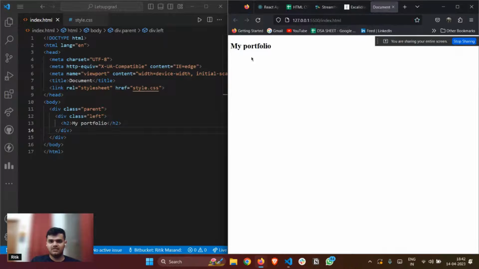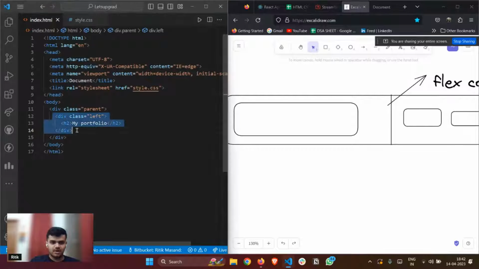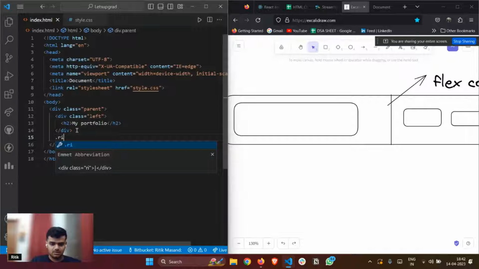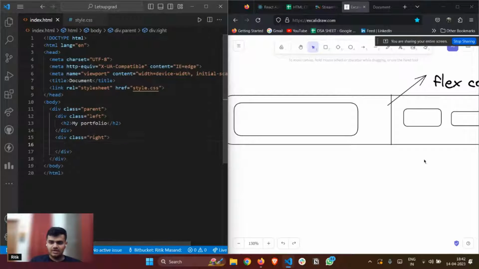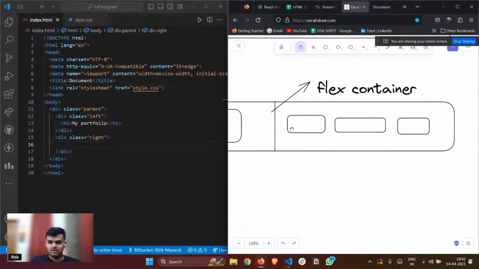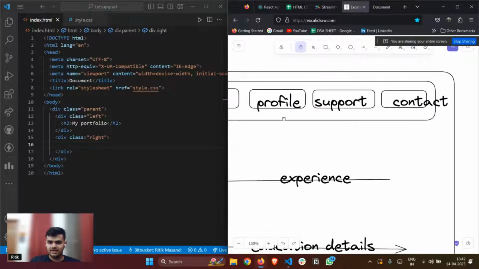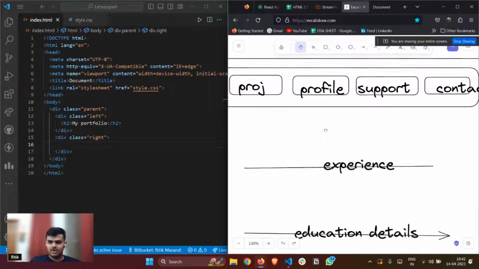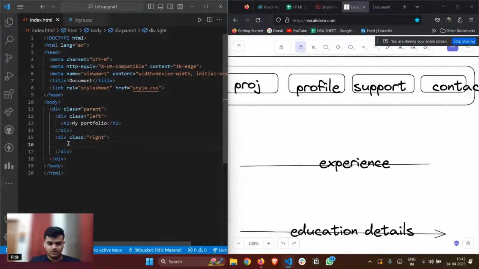If I see, I have my portfolio like that, and in the rightmost part I'll make another div with class right, where I'll have these options that we decided. I'll make anchor tags instead of divs. I think everyone knows how to make an anchor tag.